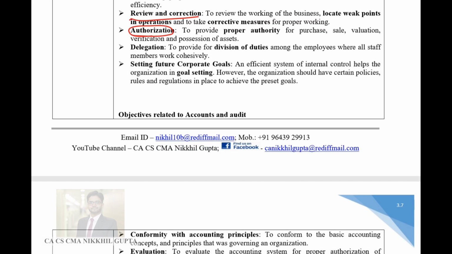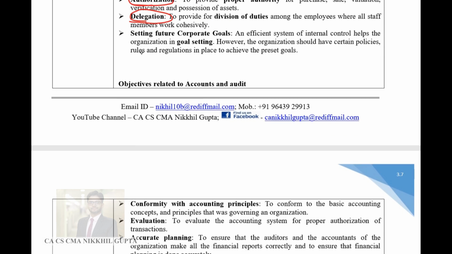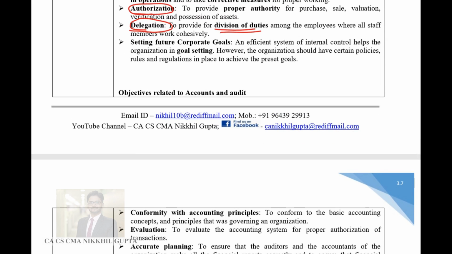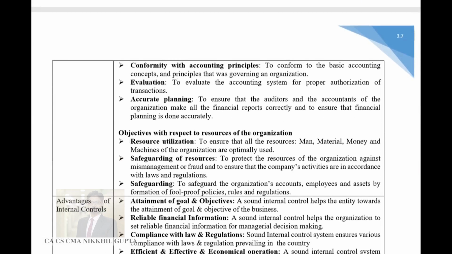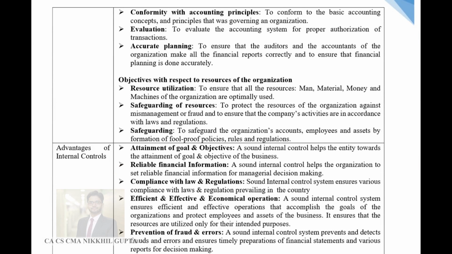Authorization takes place properly. Every transaction happens only with authority, otherwise it doesn't happen. Delegation of responsibility, division of duties happen if there are proper internal controls. Setting of goals. Goal setting happens only when you have strong internal control systems. You will be able to understand what your future goals are only if you have internal control systems.